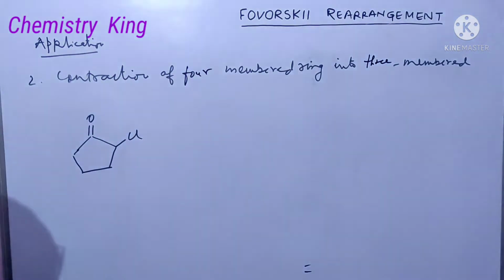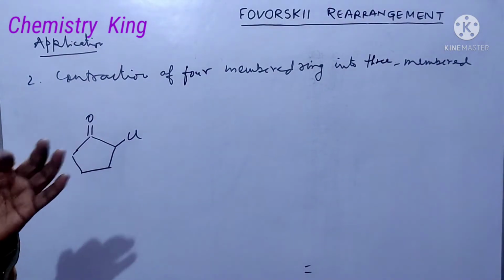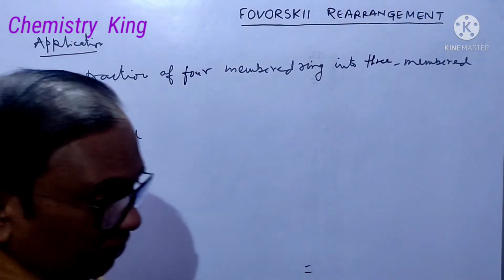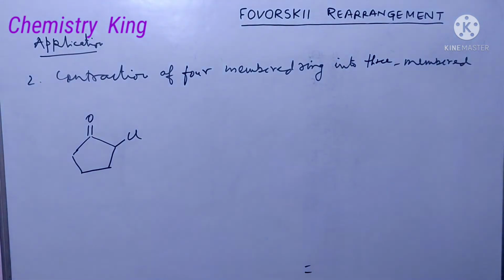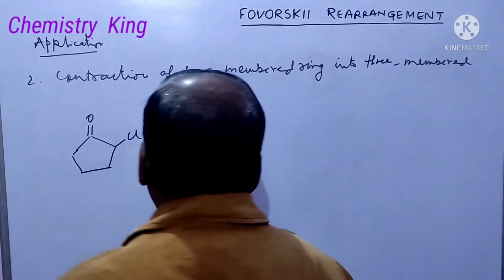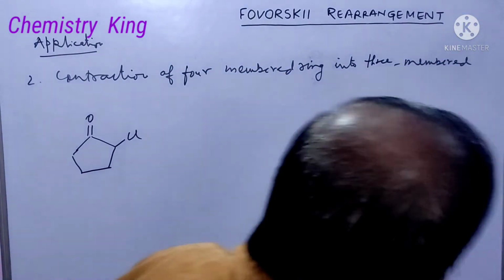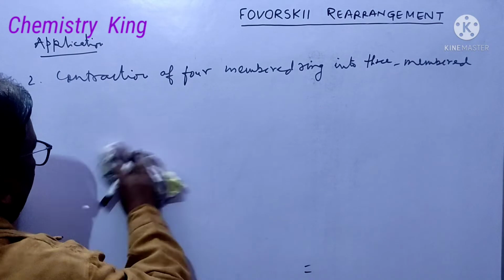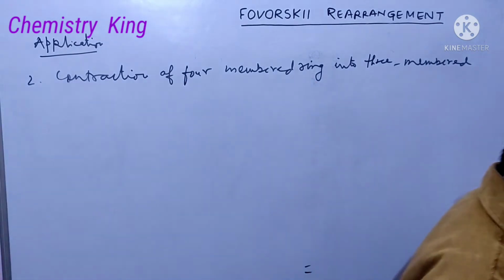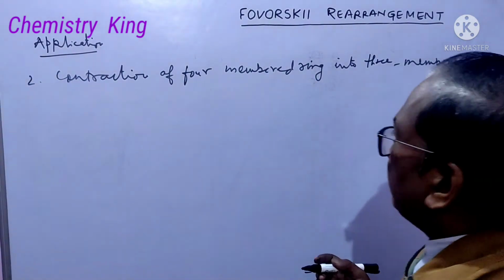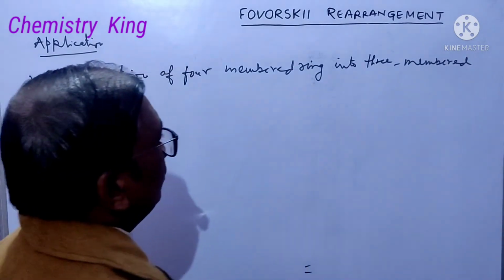Friends, you will see contraction of a 5-membered ring into a 4-membered ring as before. You have to do it. But here we will see contraction of a 4-membered ring into a 3-membered ring.